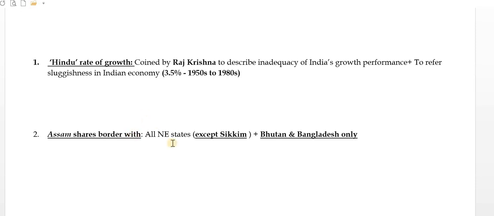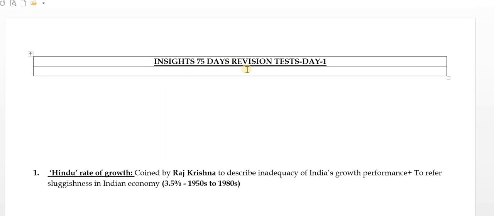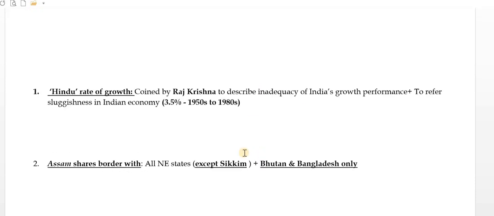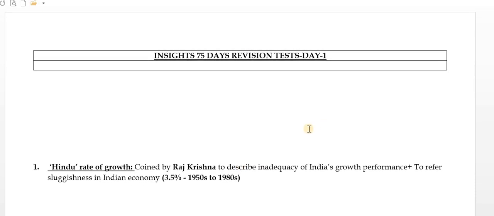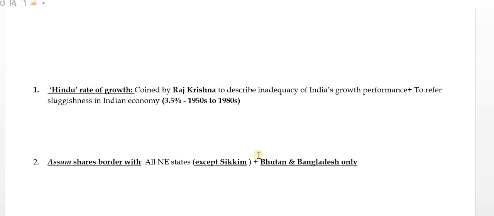But you can please download the notes and you can retain them and revise them, within 2 to 2.5 pages. Within 2-3 pages I will be giving every day's inside of the 75 days plan, revision tests, notes also, and I will be making the videos just to describe all the keywords over here.